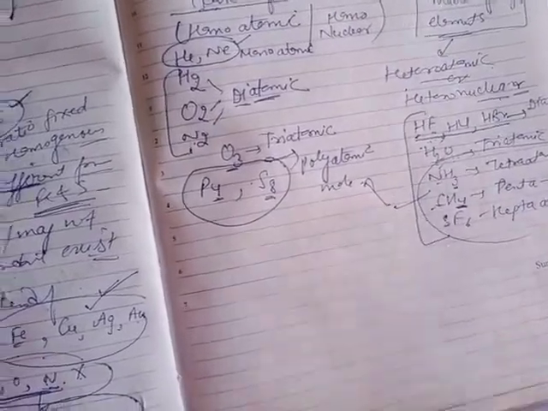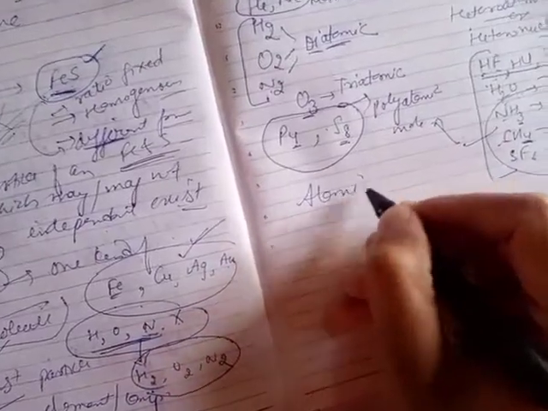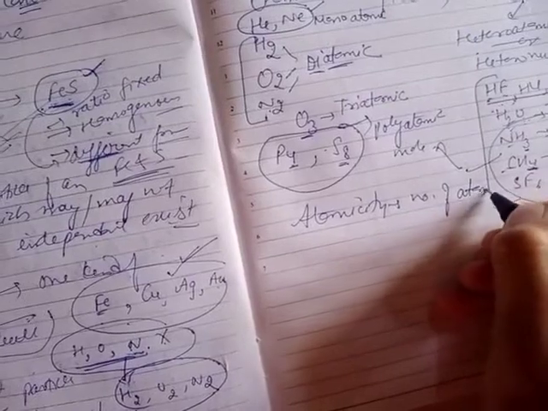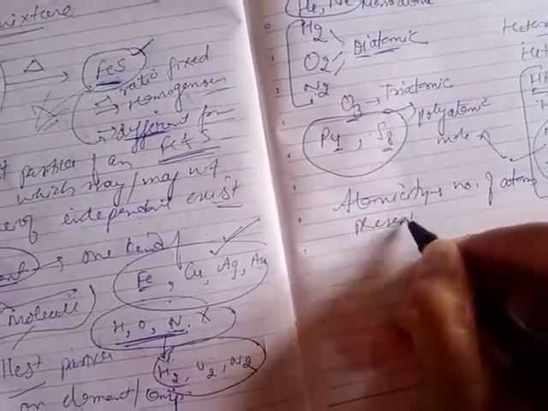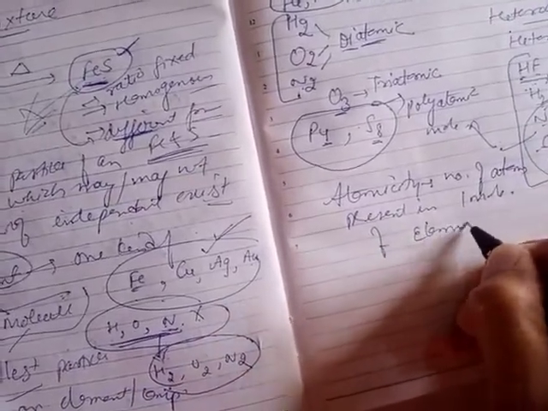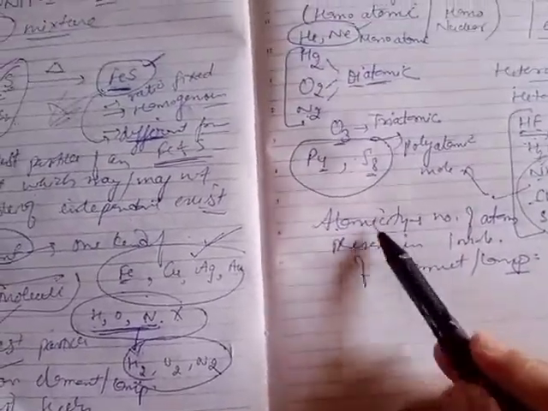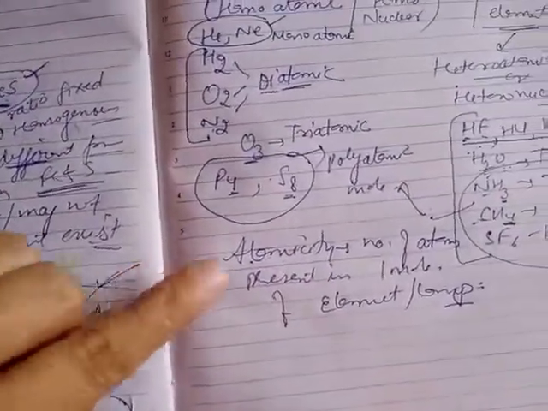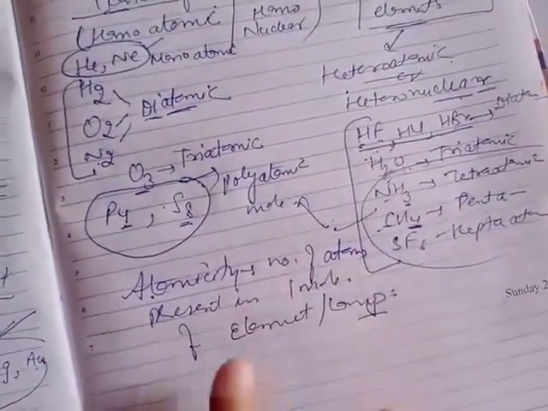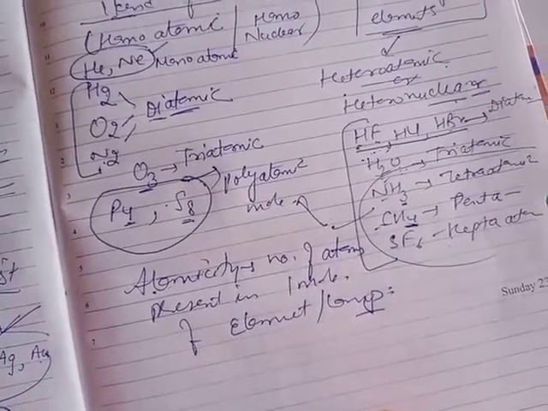Clear? And regarding the number of atoms, here a term arises, that term is called atomicity. What is atomicity? It is defined as the number of atoms present in one molecule of the element or one molecule of the compound. We can count the number of atoms, whether the atoms are of the same kind or of different kind. So the number of atoms present in one molecule of element or compound, this term is called atomicity.